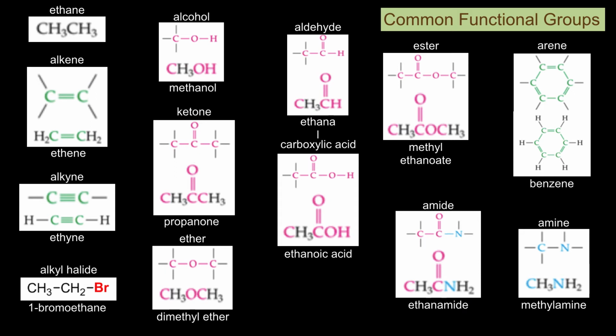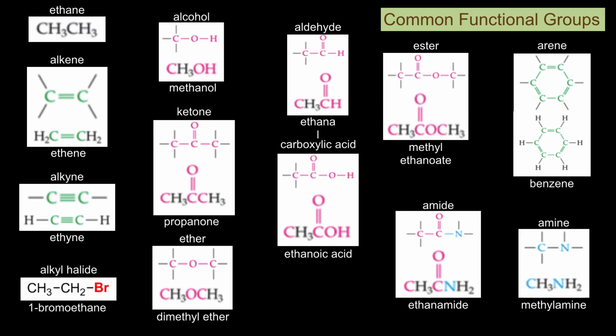An aldehyde is similar to a ketone, except an aldehyde has the double-bonded oxygen on the carbon on either end. The suffix for aldehydes is -al, and the example shown is ethanal. A carboxylic acid has a carbon on either end of the chain, which has a double-bonded oxygen and an OH group bound to it. The example shown is ethanoic acid.